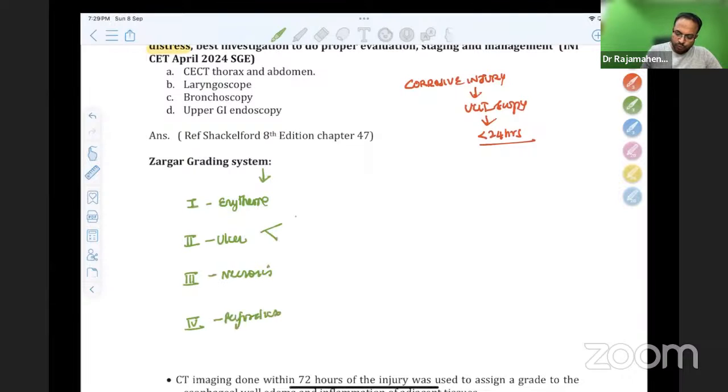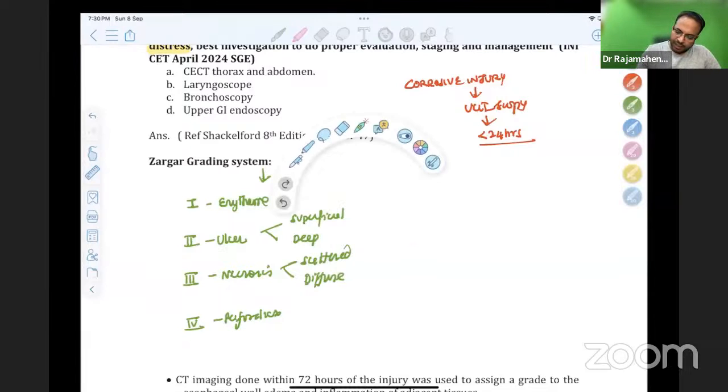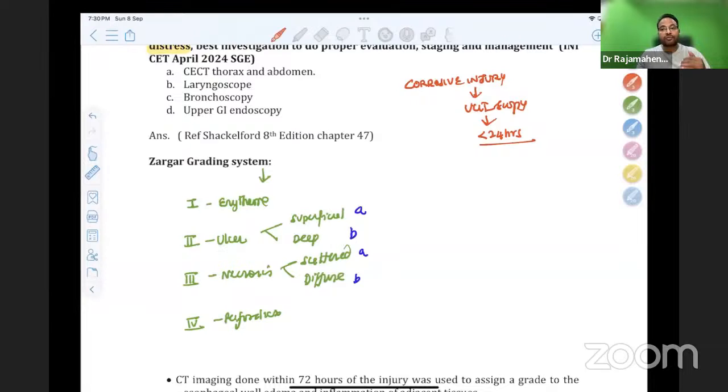So ulcers can be superficial ulcers or deep ulcers. Necrosis also can be scattered necrosis, and it can be a diffuse necrosis. So this is simple; in these cases, we always discuss in our classes. This is 3A, okay? This is 2A, 2B, 3A, 3B. In these cases, who will need careful admission and observation in ICU are 3B and 4, who will directly go for surgery. Please don't forget, they will go for surgery. Directly, we have to take them for surgery because they are emergencies.